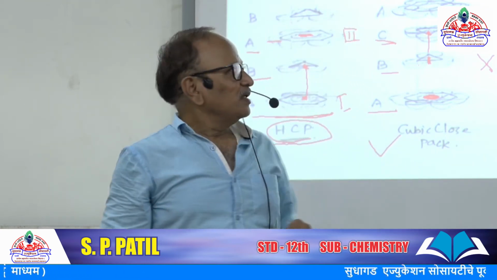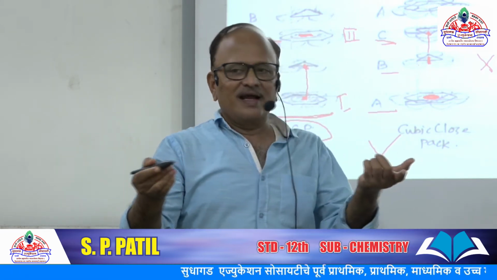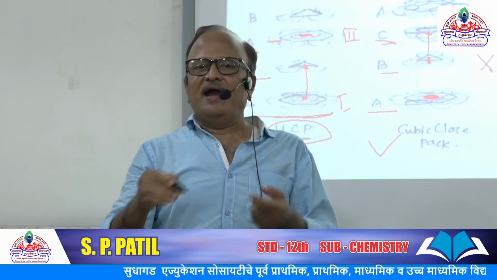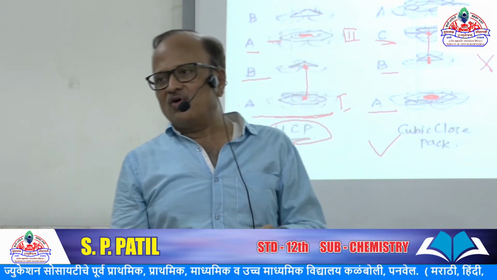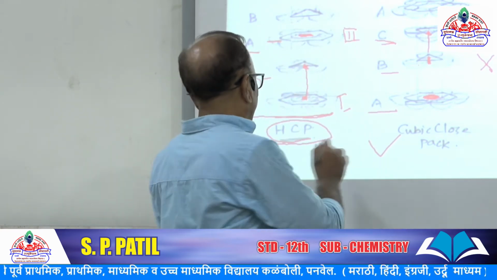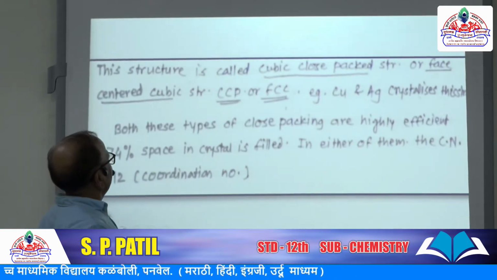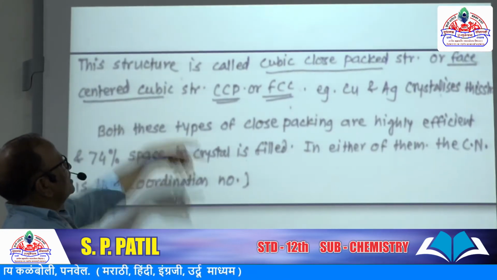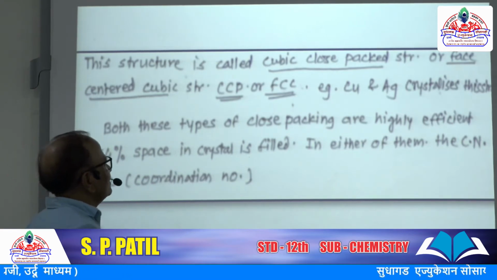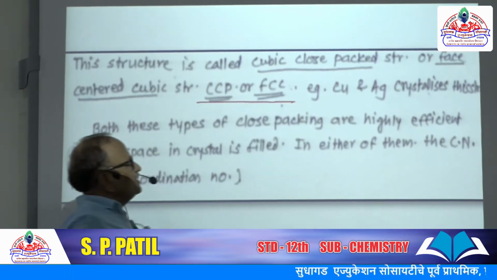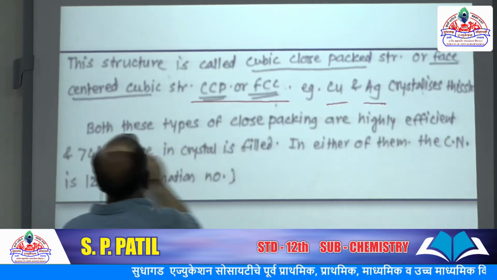Keep in mind this relationship: n number of spheres, then octahedral voids generated also n, and tetrahedral voids are double the number of spheres or double the number of octahedral voids. Such structure is called cubic close pack structure or face centered cubic structure, CCP or FCC. Copper and silver crystallize by this structure.